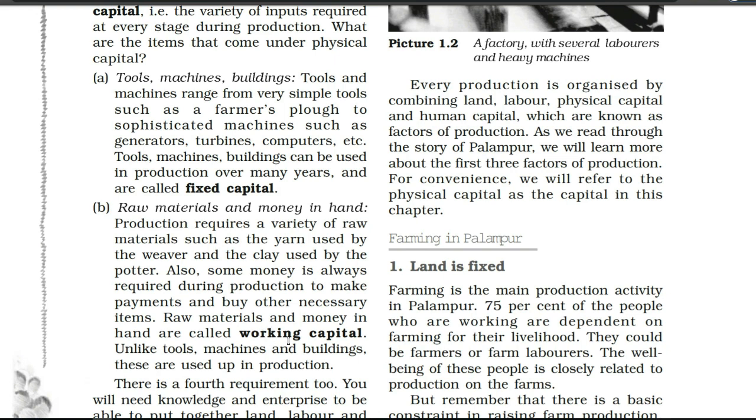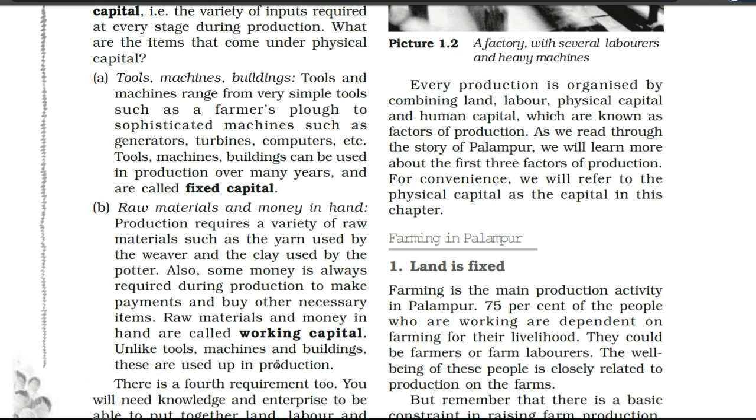See, we are not going to read, but we can understand. Fixed means only one time, and working capital means again and again, when we have to spend money on things like purchasing raw materials and giving money to the laborers, the workers, as a salary. That money, that capital which we invest or spend, is known as working capital. So what we have to remember here: under fixed capital, only one time, and under working capital, again and again.